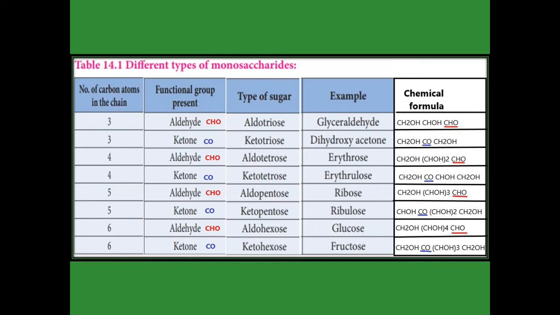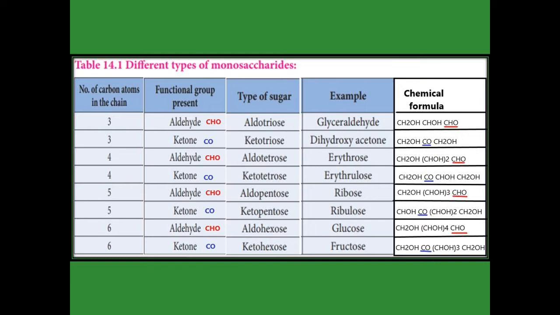And dihydroxyacetone. In this one the formula is given there. There are 3 carbons present and a ketone is present, C=O, indicated in blue color. So 3 carbons means triose and ketone means ketose. So the type of sugar in dihydroxyacetone is ketotriose.